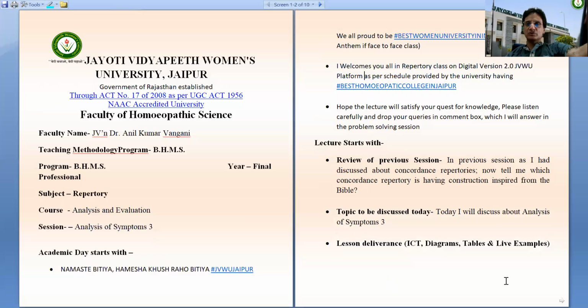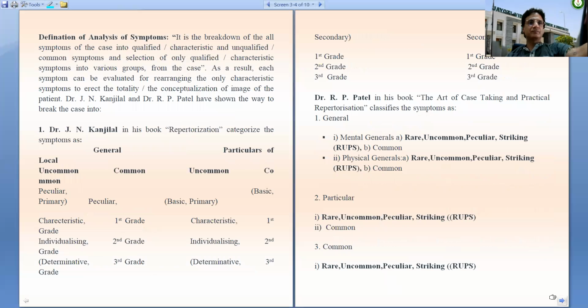Now we move on to the lecture. As we have already discussed in the previous lecture also, what is the definition of analysis of symptom? It is just a breakdown of all the symptoms of the case into qualified or characteristic and the unqualified common symptoms, so that we can evaluate them for proper repertorial totality to make.